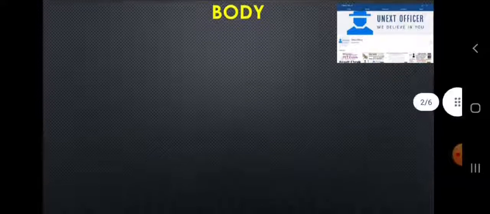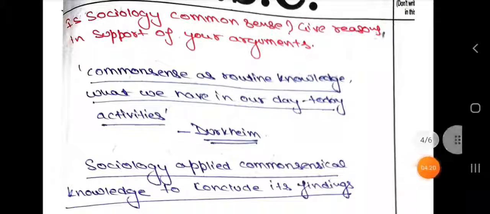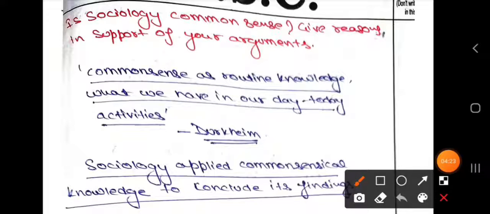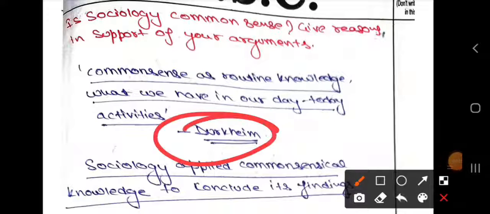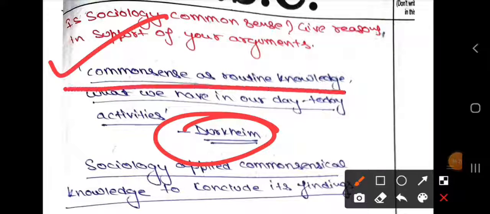So, coming back to our answer, we are done with this. Durkheim says common sense is routine knowledge. This is our intro part.